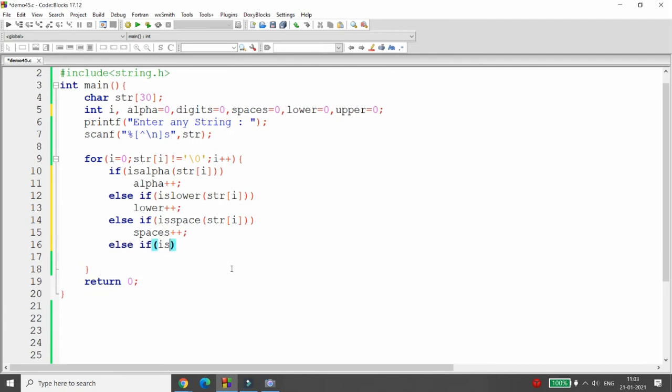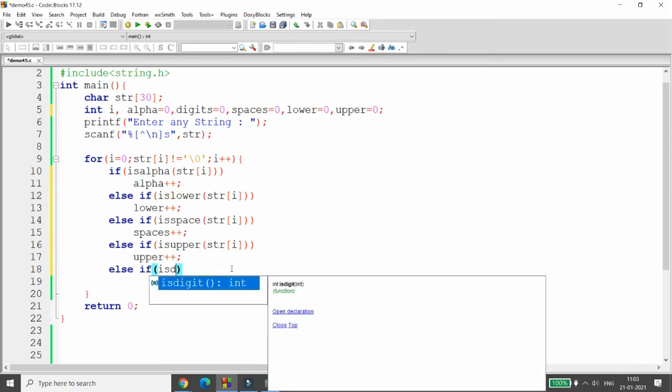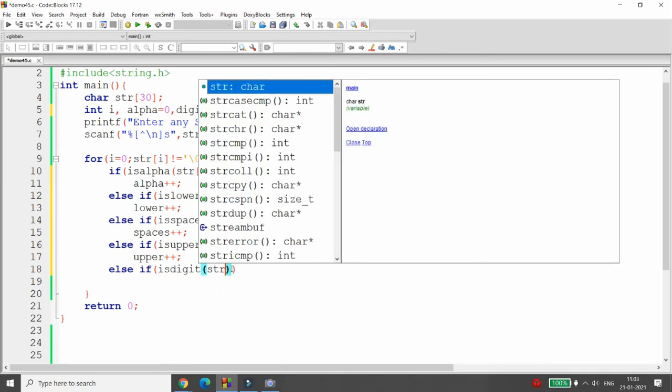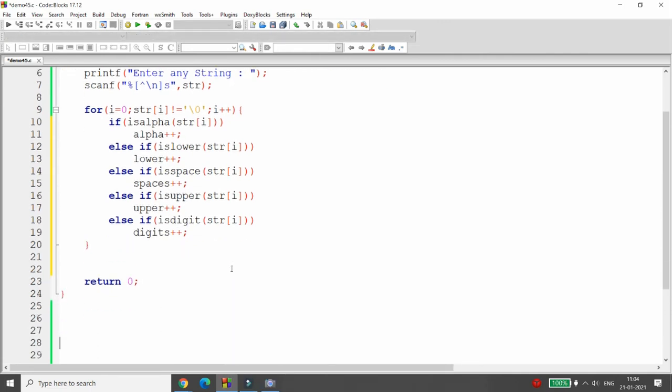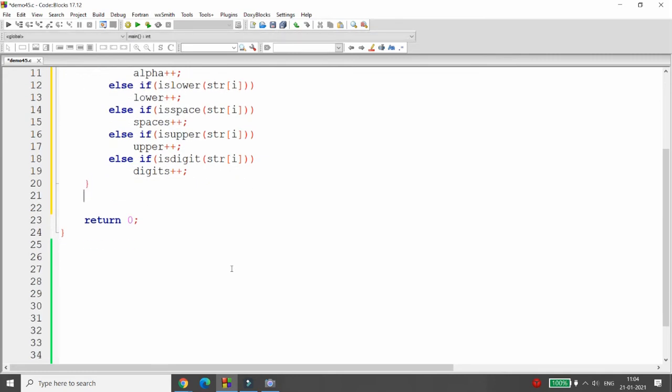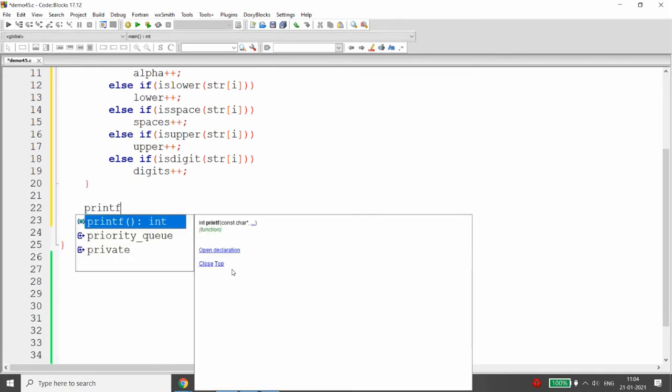Then you can check whether the given character is upper. If the given character is upper, then your upper character counter will be plus plus. Else if, here you can check whether the given character is a digit. If the given character is a digit, then your digit will be plus plus. And at last, you can just simply print how many characters were there.